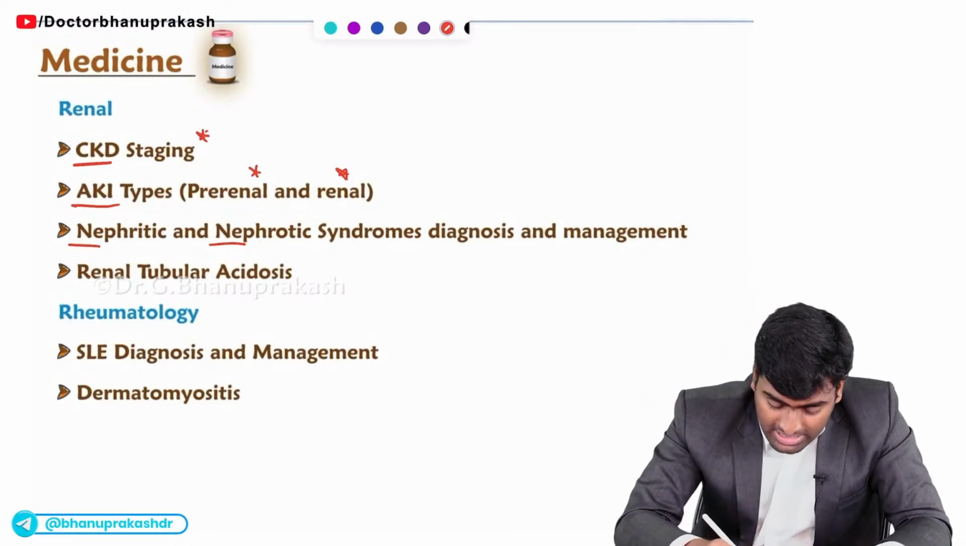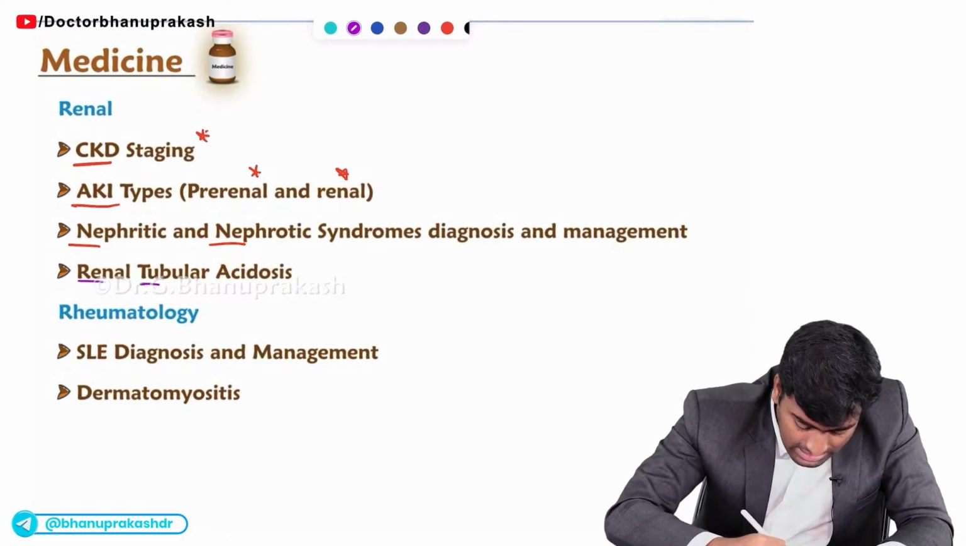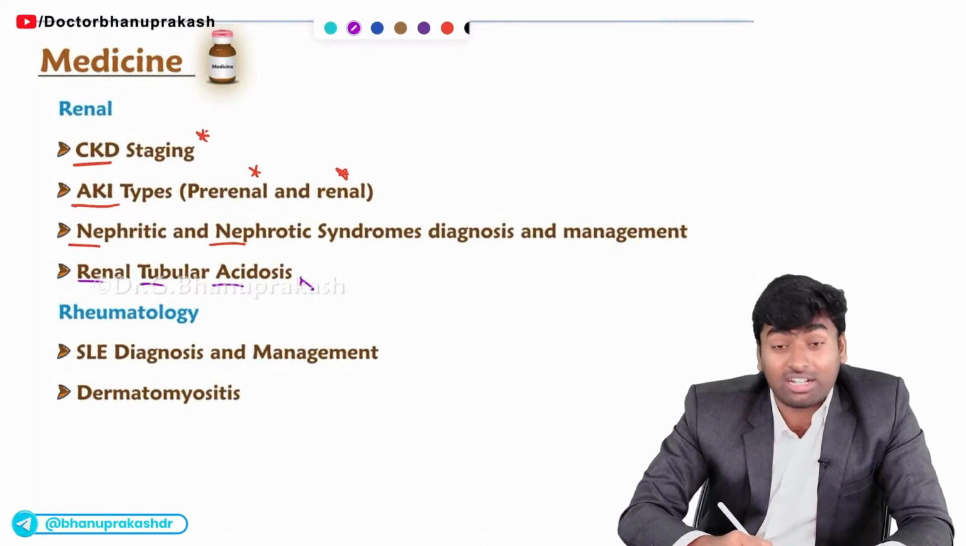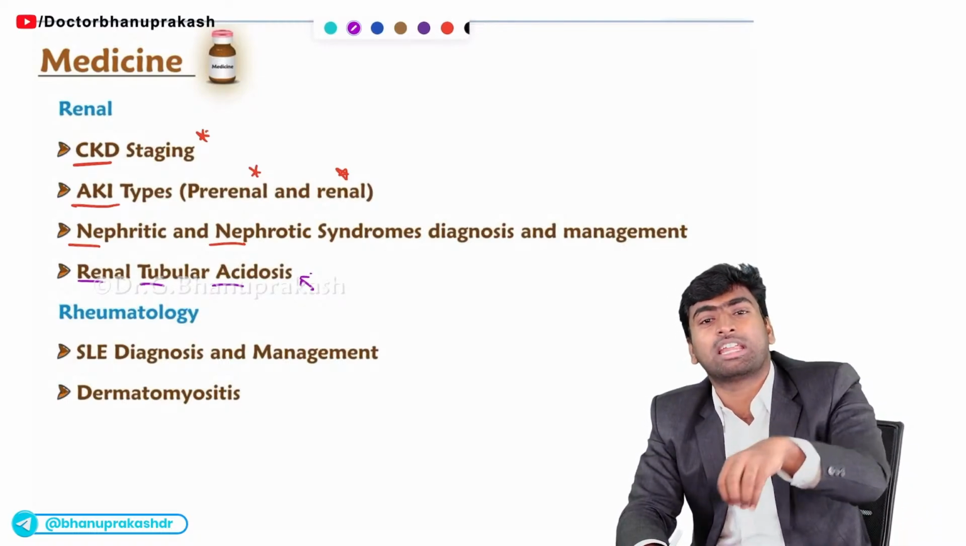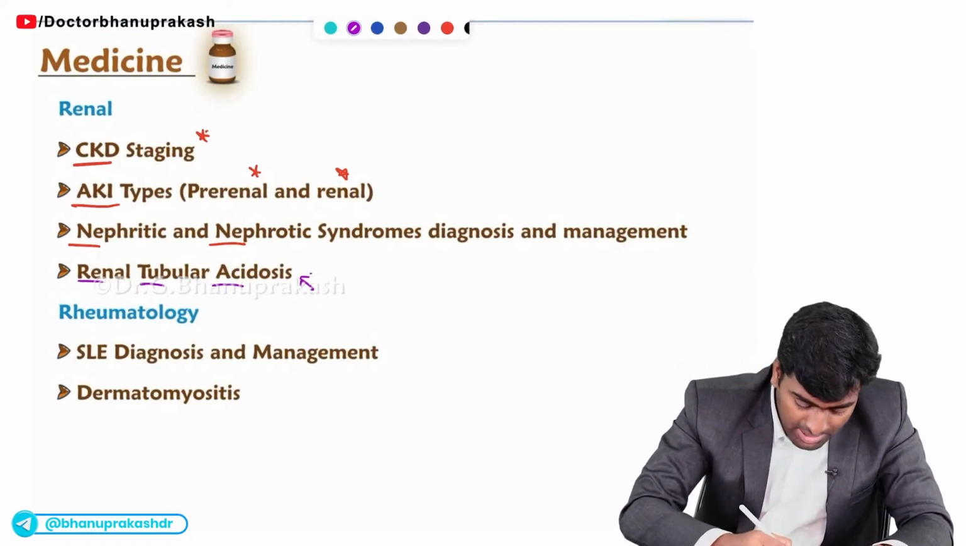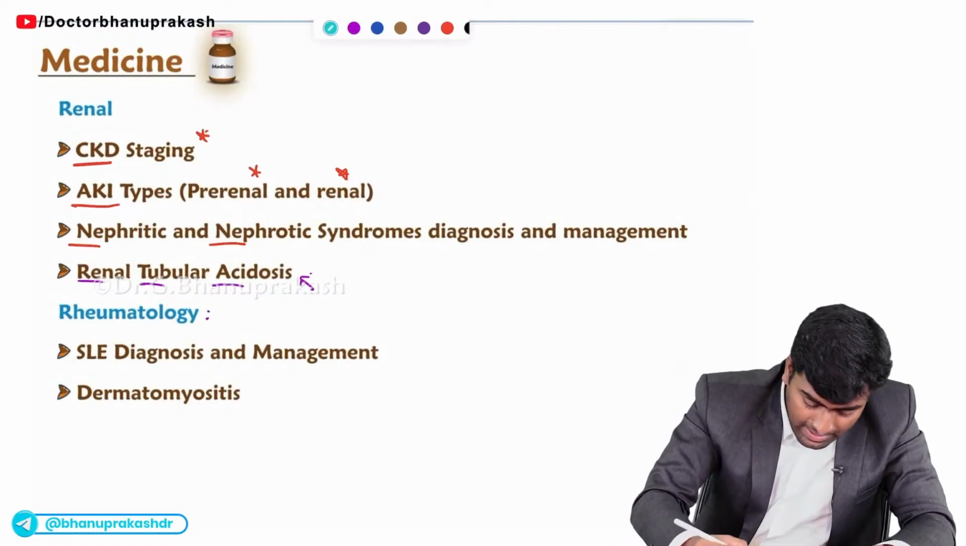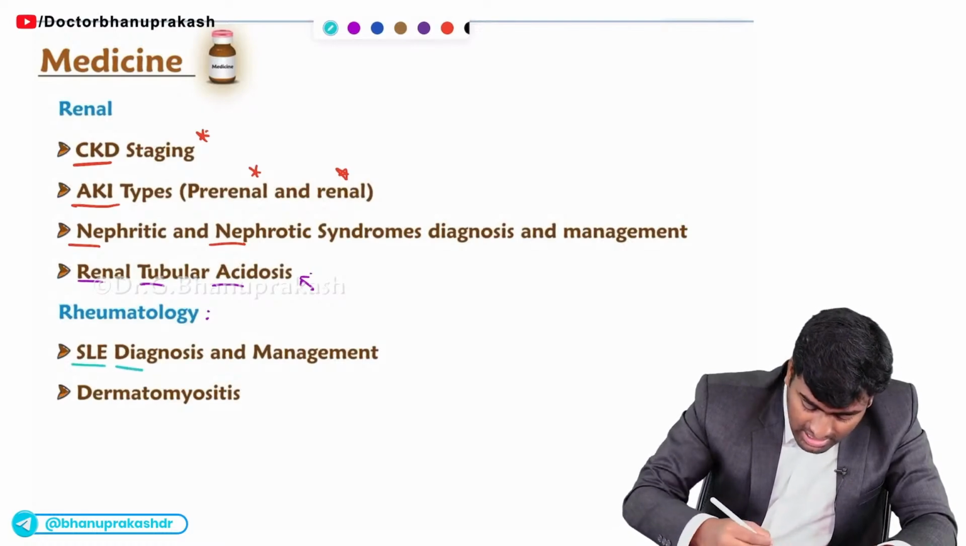Fine. And the next one is the types of renal tubular acidosis. What are the types of renal tubular acidosis, and which findings will you see in type 1, type 2 and type 4? Okay. And about rheumatology, you need to know about SLE diagnosis and its management.